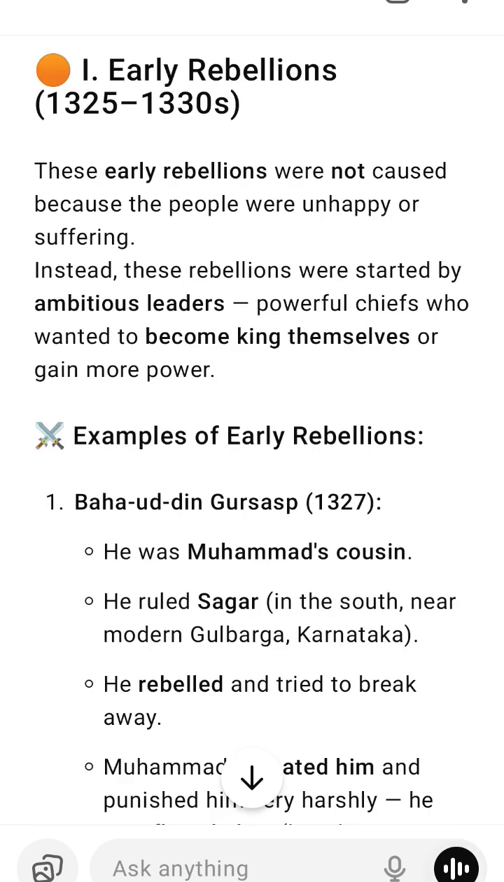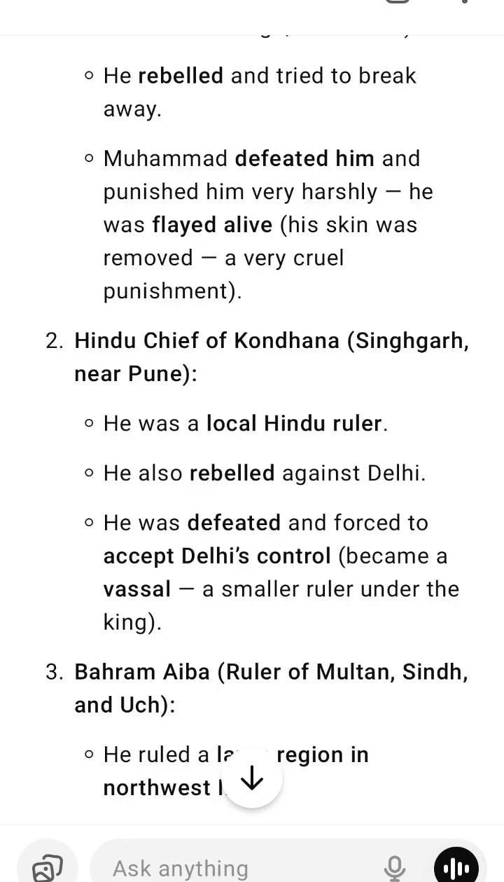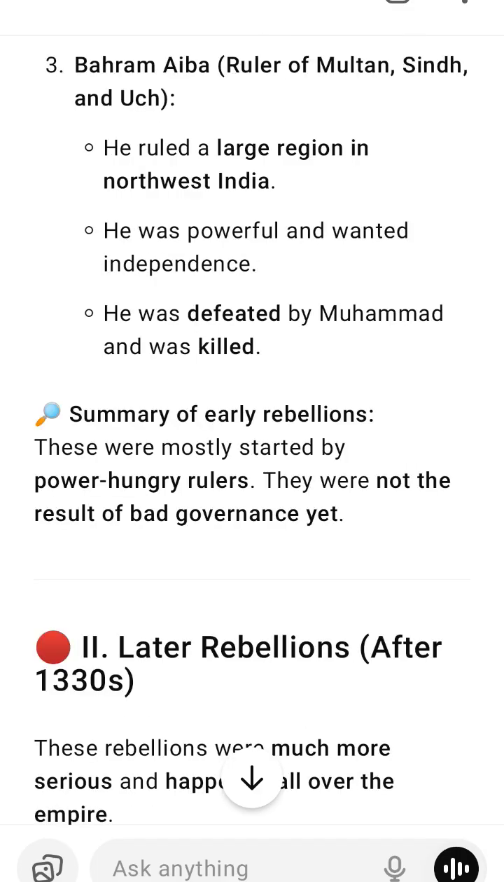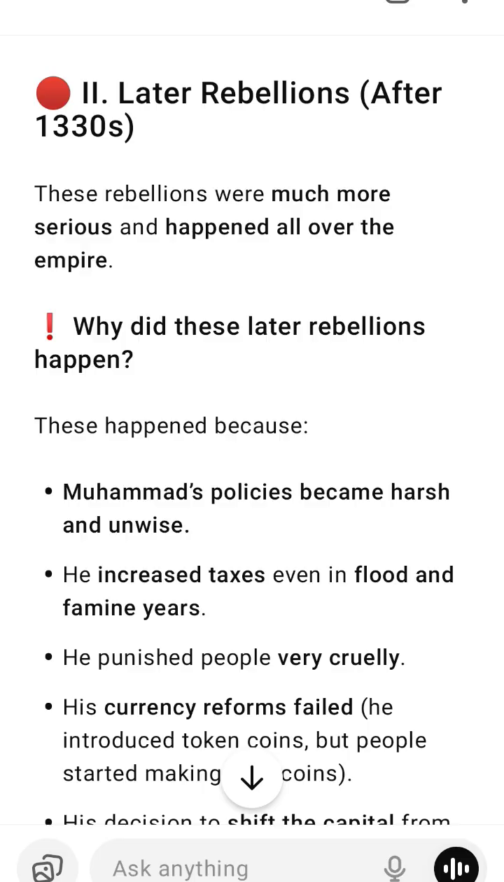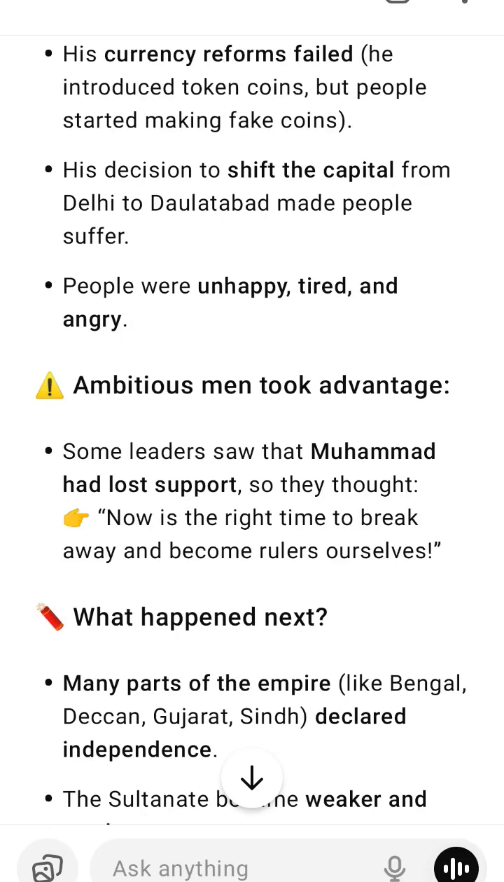Summary of early rebellions. These were mostly started by power-hungry rulers. They were not the result of bad governance yet. 2. Later rebellions, after 1330s. These rebellions were much more serious and happened all over the empire. Why did these later rebellions happen? These happened because Muhammad's policies became harsh and unwise.